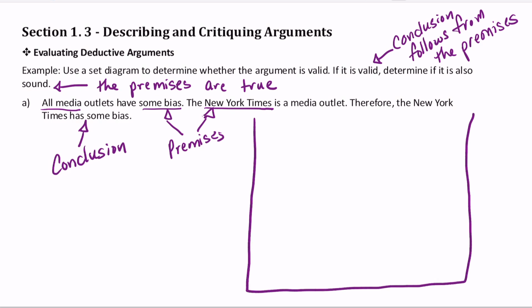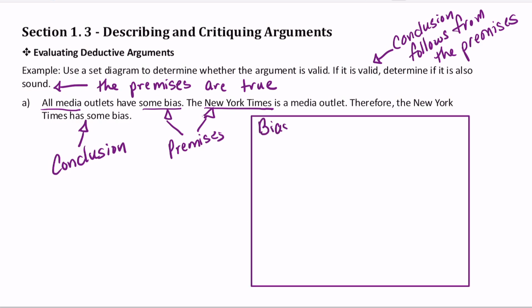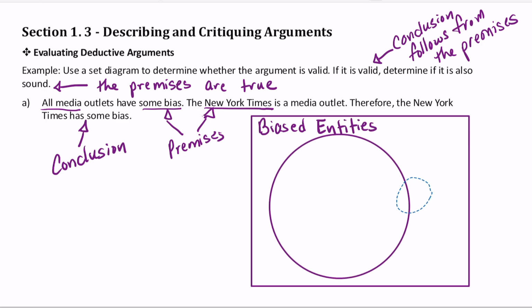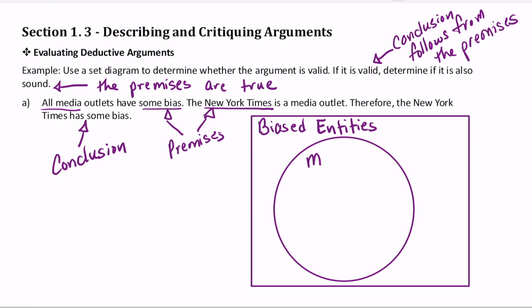The first statement says that all media outlets have some bias. This tells us that media outlets are a subset of things that have bias. The New York Times is a media outlet, telling us that it is a subset of media outlets.